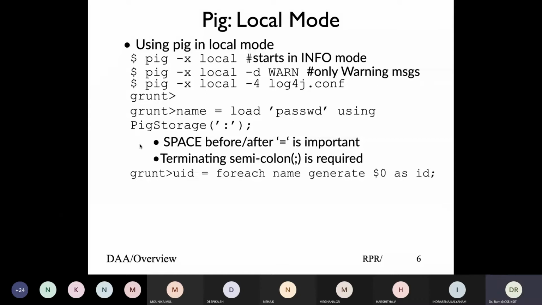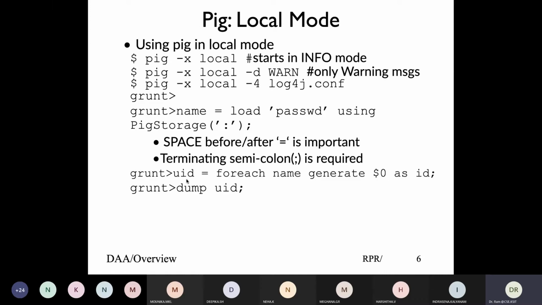Now when you load this file, each field separated by colon would be identified as $0, $1, $2, and so on. So if you want to process an individual field, you can say for each name, generate $0. That means take the $0 field and put it into UID.